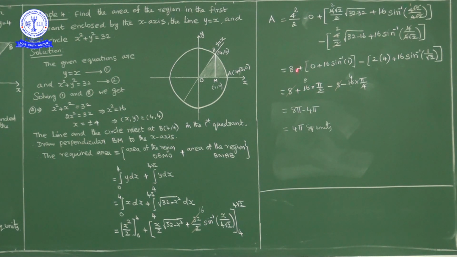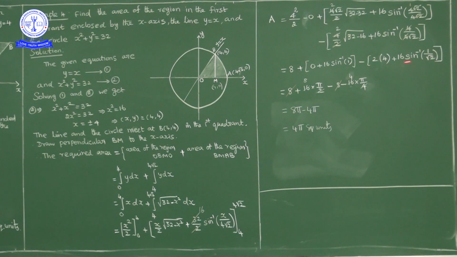But this is 8 pi, minus if you substitute the lower limit, in place of x if you substitute 4, 4 by 2 into square root of 32 minus 4 square, 16, 32 minus 16 is 16, plus 16 into sin inverse of 4 upon 4 root 2. So here how much we have, 2 into root 16, root 16 is 4, 2 into 4, 8, plus 16 into sin inverse of 4 upon 4 root 2, 4 4 cancel, sin inverse of 1 upon root 2, which is pi by 4.